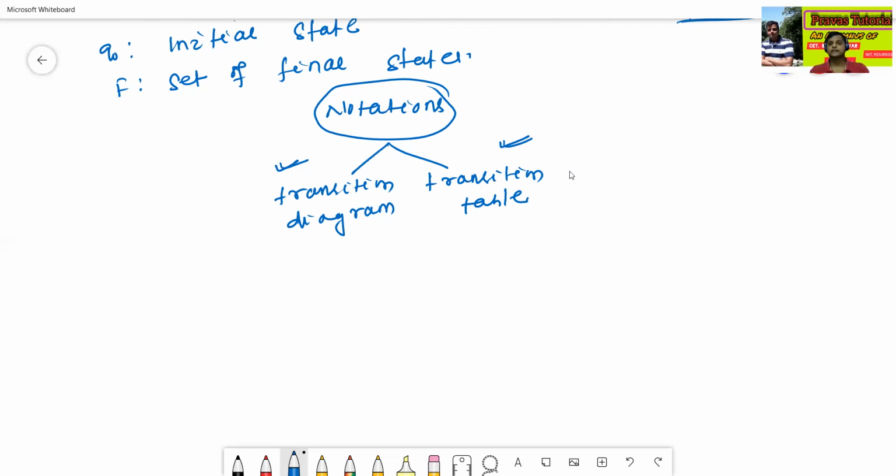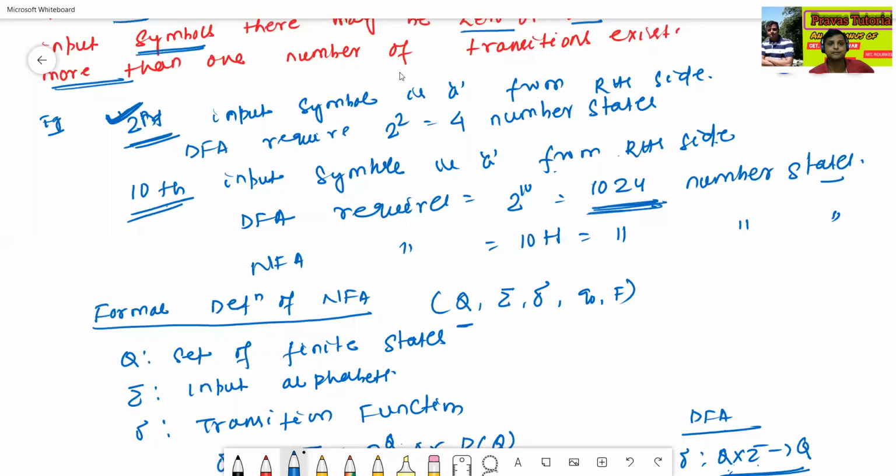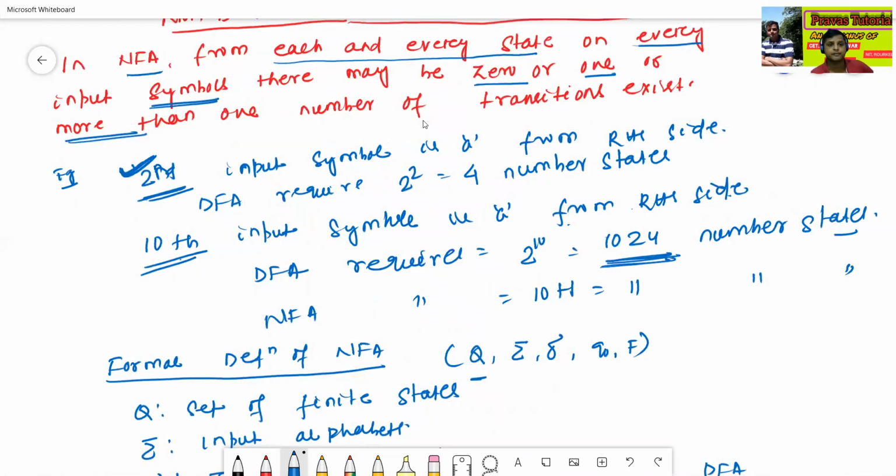Now we'll construct the NFA for the given question, like the 10th input symbol from RHS side is A. In this case, DFA will require 1024 number of states. But now we'll construct the same question using NFA, using 11 number of states.